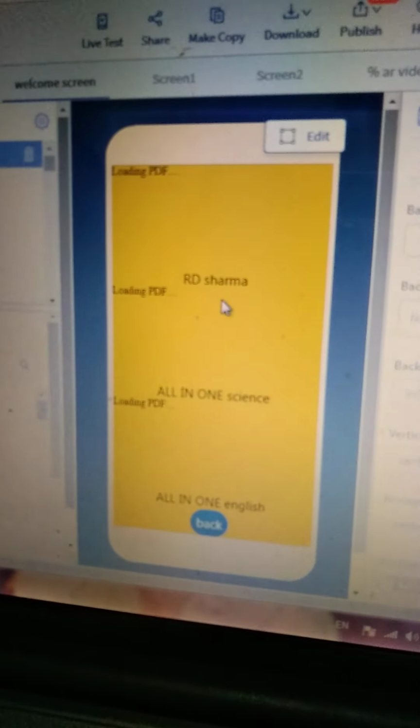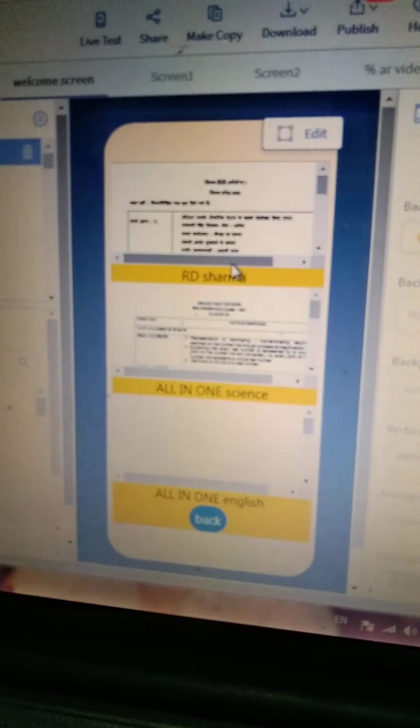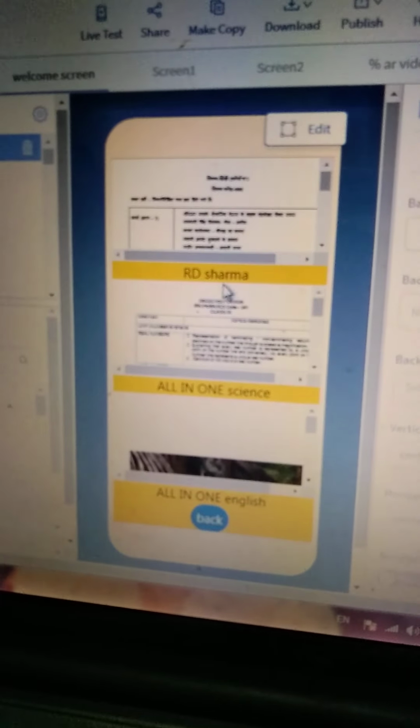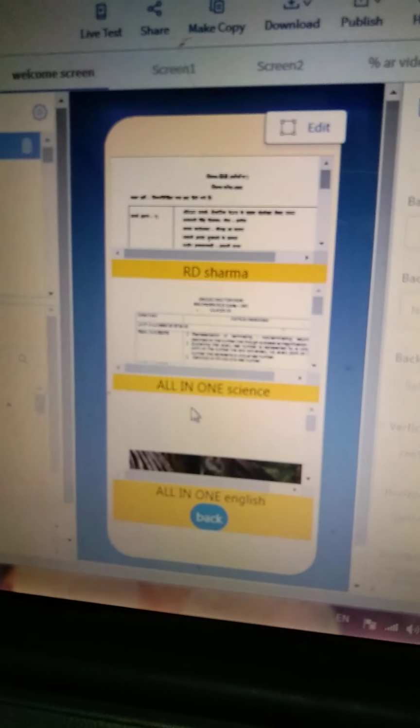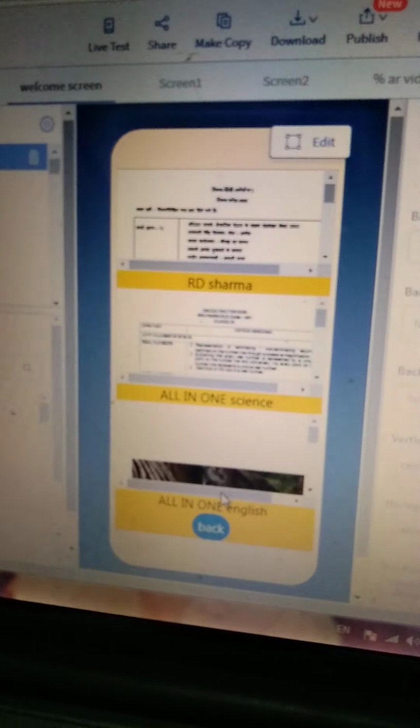Next is reference books. Reference books are very important, as a student should refer to other books also, and the student will be able to explore many other questions relating to that topic. Like for example, R.D. Sharma for maths, all-in-one science, and then all-in-one English. These are reference books. We'll go back.